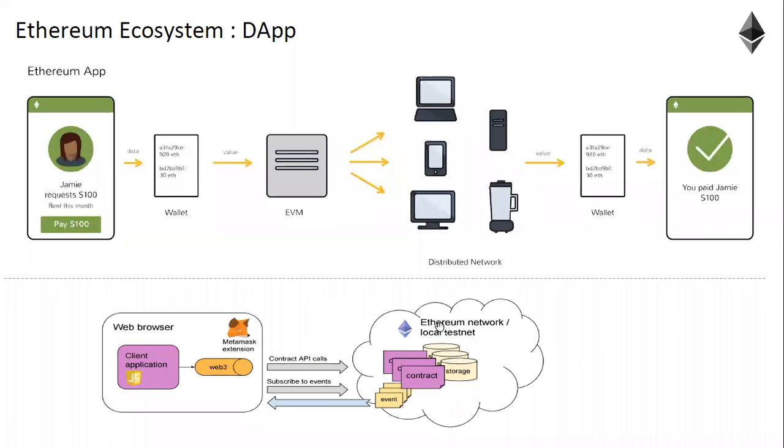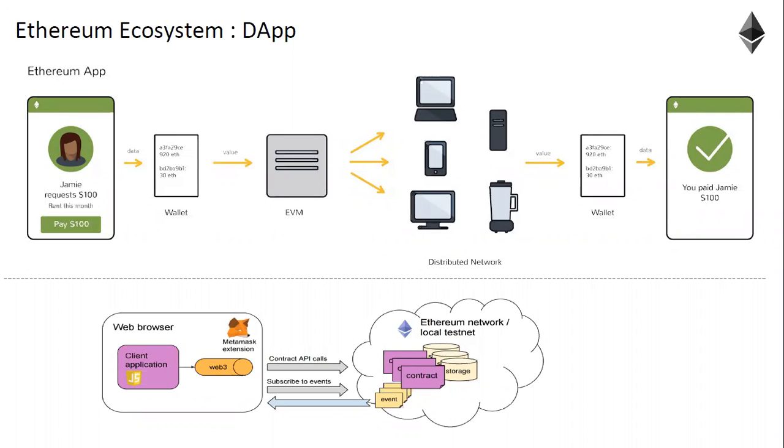Okay, so Ethereum network, the main network, or it may be local testnet. I told you, right? You can create a private Ethereum network just for test purpose or practice purpose, or Ropsten testnet, whatever it is. So the network will have different storages, different instances of contracts, and all the nodes will see it as events. And then once all the nodes come into consensus, they will confirm and they will send the confirmation to the front end.